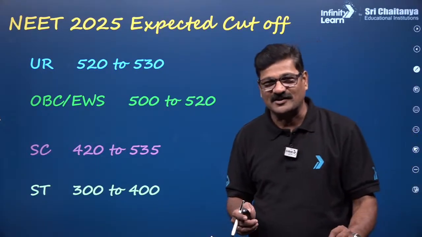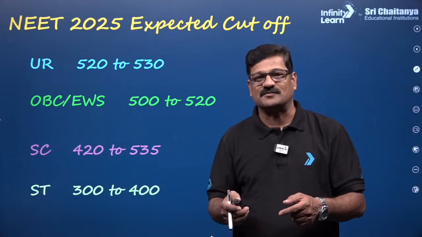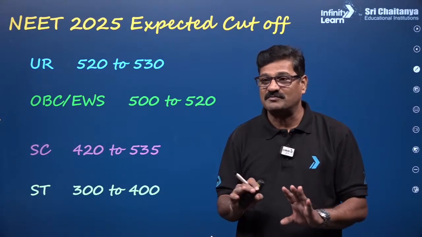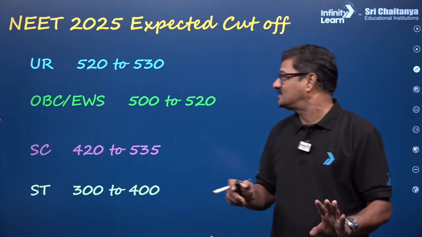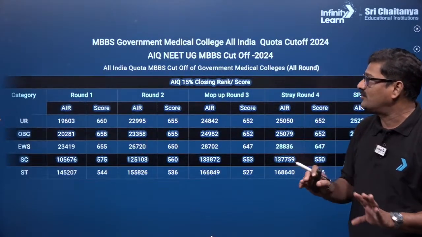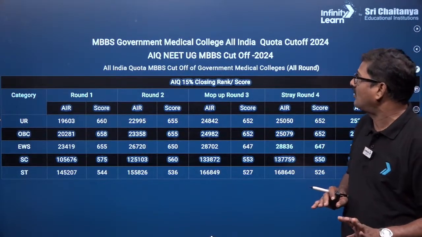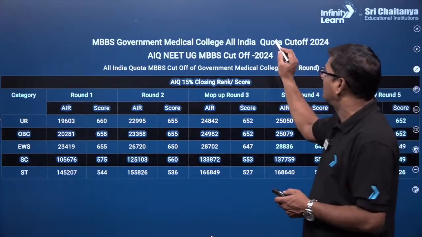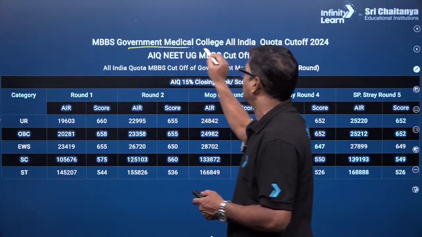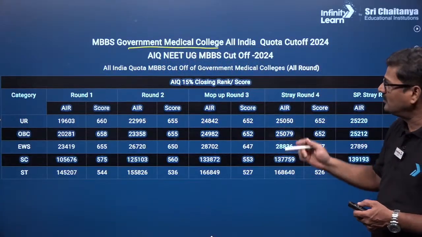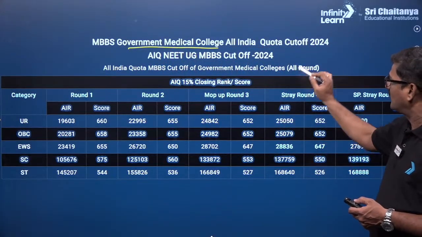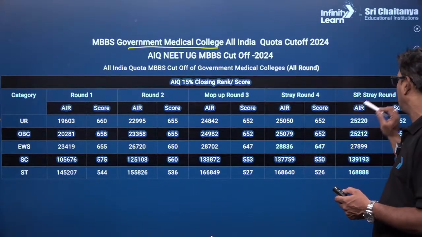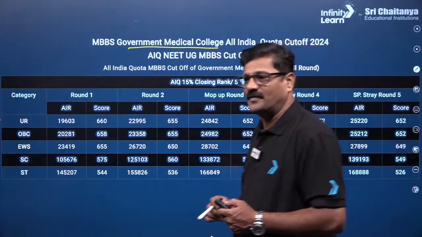So I got a very good response, and tomorrow I want to make a session for private medical colleges and their cutoff. That is going to be valuable information, my dear students. So let us talk about the overall picture of MBBS government medical college cutoffs all over India. It is only for government medical colleges. Now you can see it for all rounds: first round, second round, mop-up round 3, stray round 4, and special stray round 5.